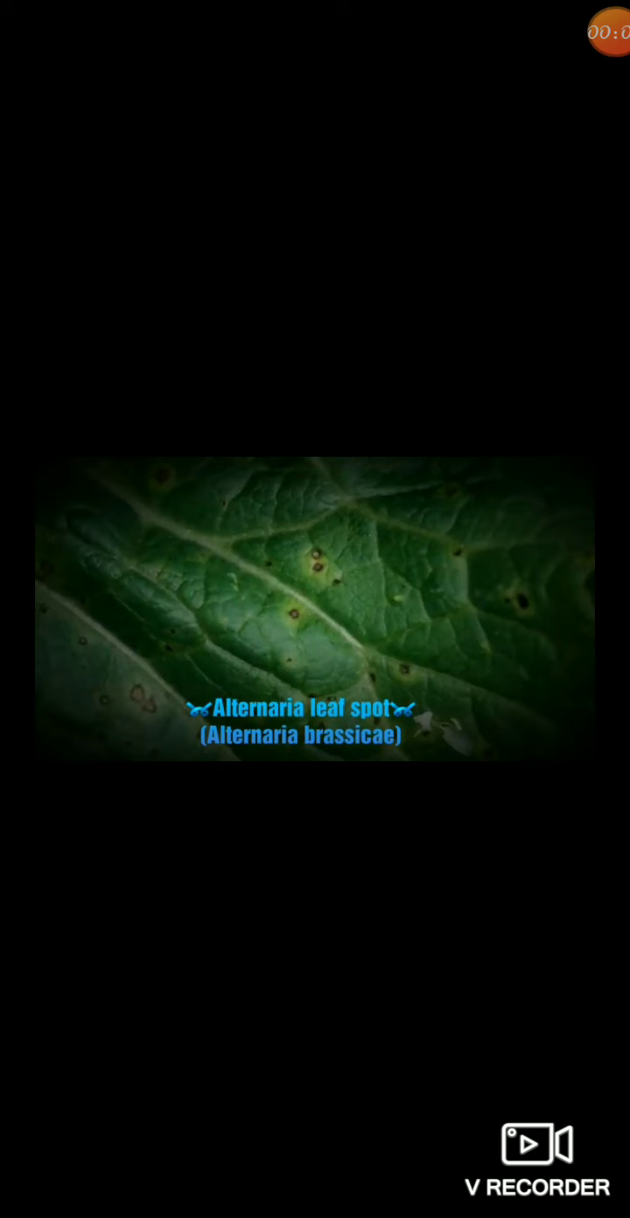Today we will discuss the diseases in crucifers. There are several diseases that occur in crucifers. Here we discuss some common diseases that occur in crucifers and affect the productivity of the crop or other plants. First of all, we discuss the disease Alternaria leaf spot.